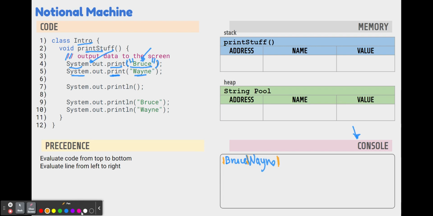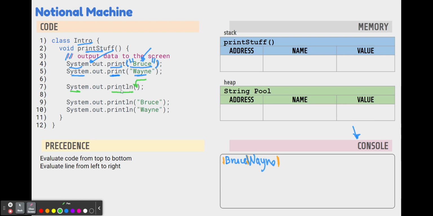Moving on to line 7, we have a slightly different method this time. It is still from that system class. It still belongs with this collection of other methods with the print method, but this time it is the println method. That ln is short for line. We're printing a line. We're not giving it any information inside the parentheses, any arguments or any additional data.